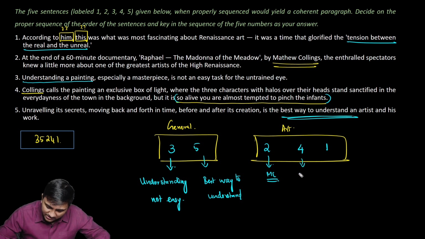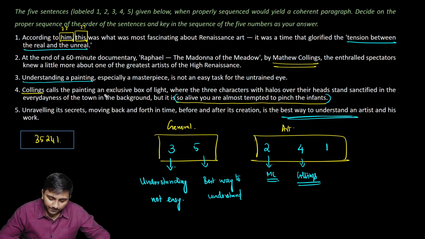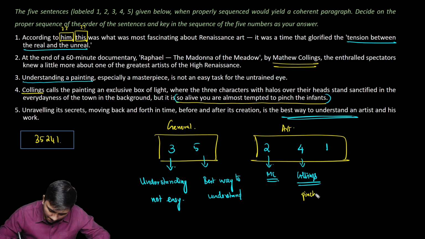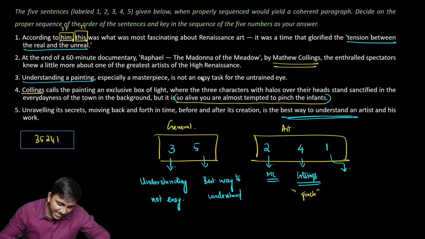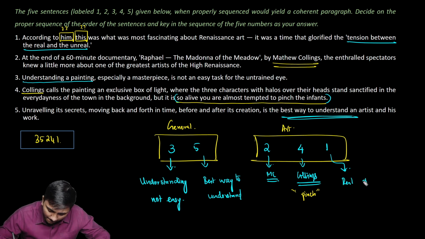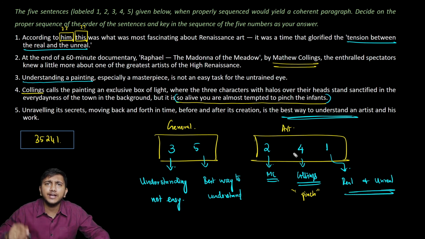This further says how Collins describes the painting, and towards the end it said that it is so alive you're almost tempted to pinch the infant. And that is followed up in 1, which says that according to him, this was the most fascinating thing about Renaissance art, that is the tension between real and unreal. That's how the ideas flow in this question.